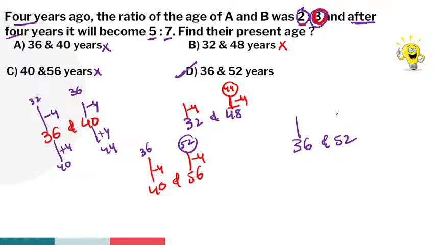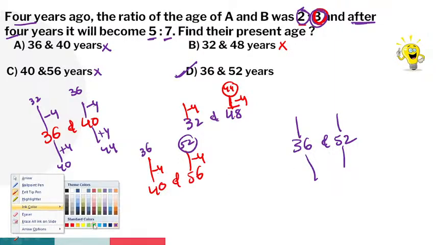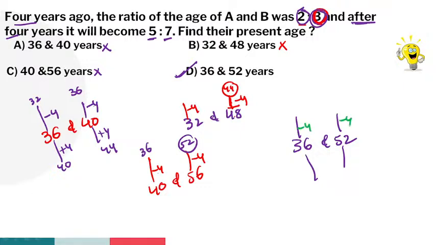Okay? Since this is a class, I will explain it once. Just observe clearly. 4 years ago. 36 minus 4 is how much? 32. Is 32 a multiple of 4? Yes. So 52 minus 4 is how much? 48. Is 48 a multiple of 3? Yes. Plus 4, after 4 years. So 36 plus 4 is how much? 40. Is 40 a multiple of 7? Yes. 52 plus 4 is how much? 56. Is 56 a multiple of 7? Yes, 7 8s are 56.